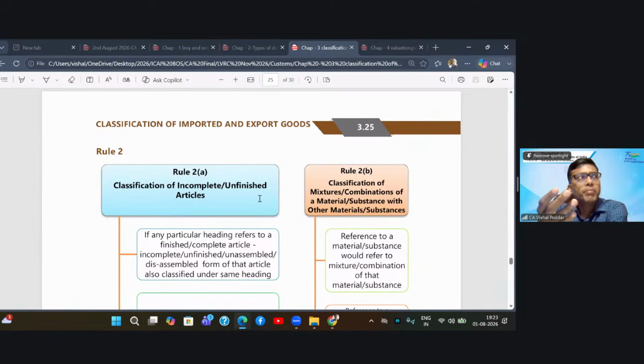Similarly, my second example, where car is sent but it is not painted. So technically it is not a saleable product. It is not finished, because still painting is left, maybe fitting of tires is left. Again, how will I tax this car? What will be the rate applicable to this car? So for this, Rule 2A has been made.